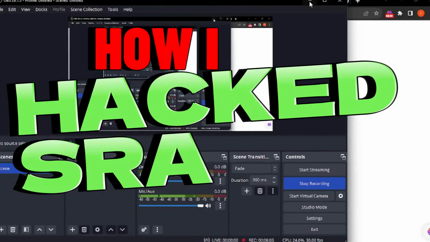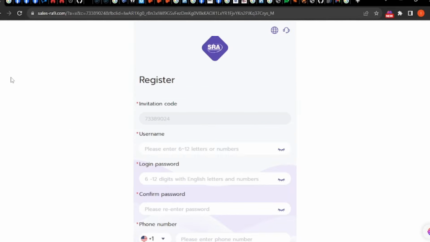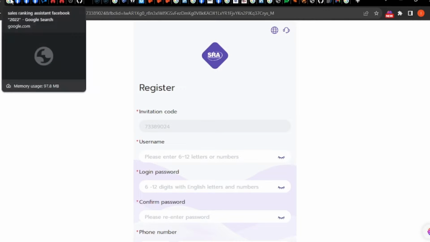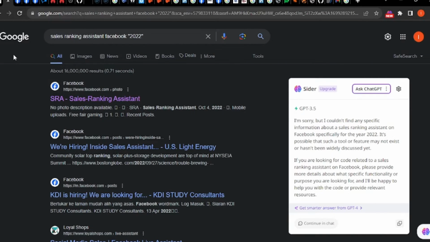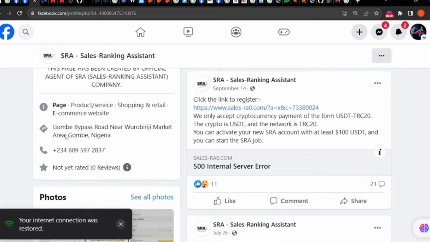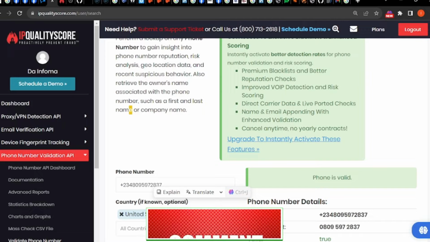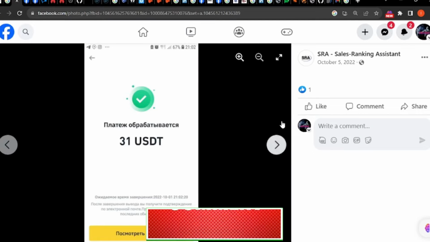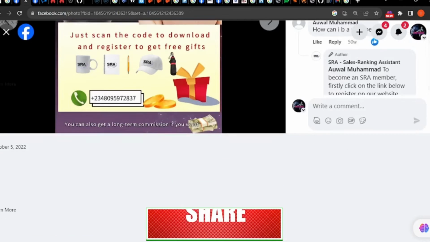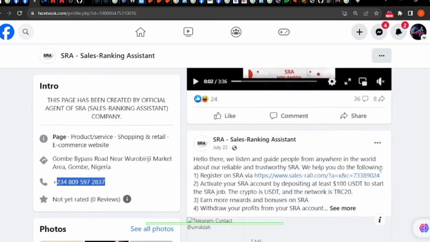So I began doing my quick investigation by doing just the simple OSINT, that is using the publicly available information to try to search any other information I can be able to get. And so my first point of contact was Facebook. On the left hand side you can see some page information here, specifically because if I go back on the SRA group, there is no photo. If you look at all the communication, you do not find any photo at all.